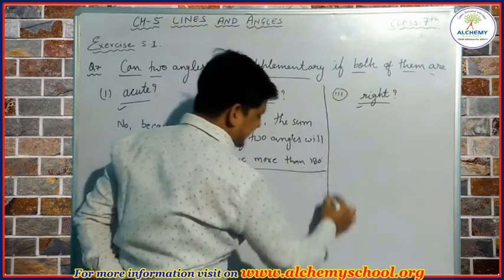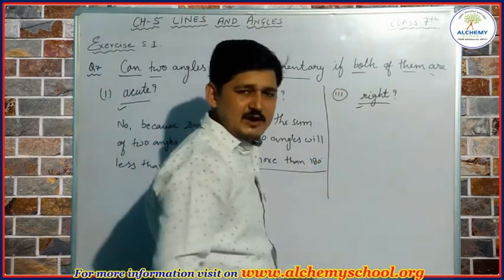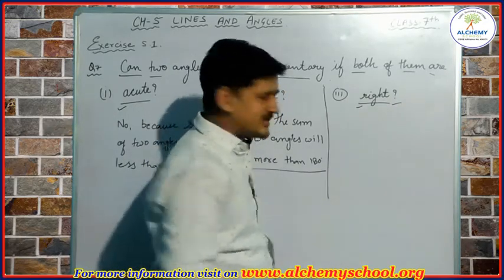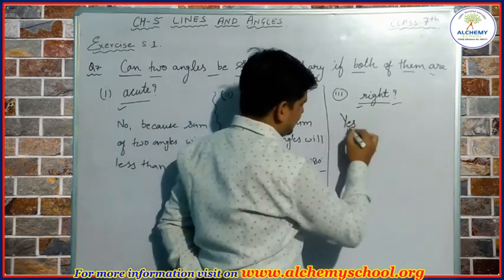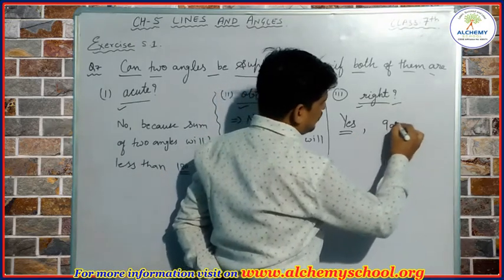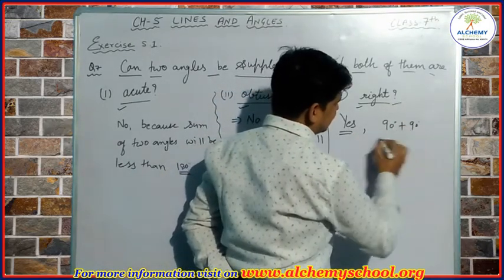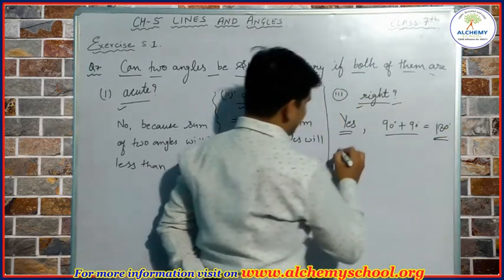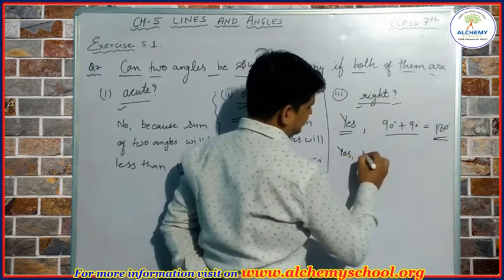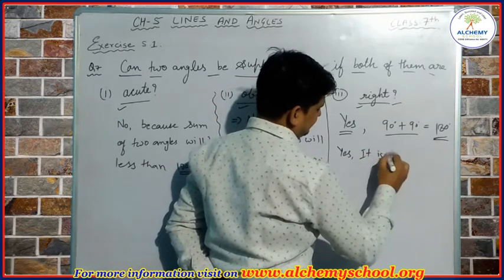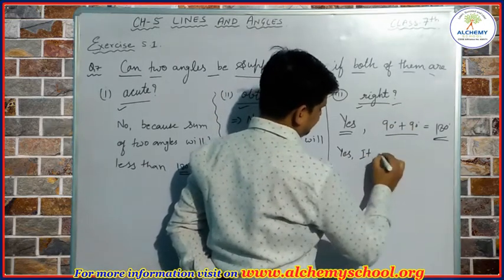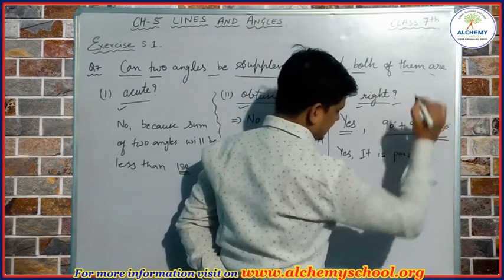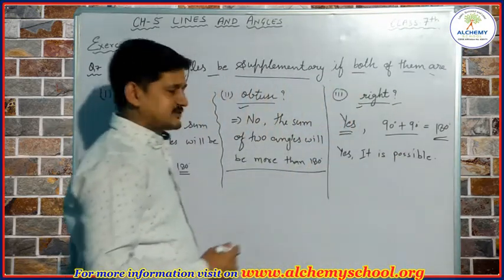Coming to the next, can we have a pair of supplementary angles where both the angles will be right? Yes, it is possible, because when we have two right angles and we add them we get 180 degrees. So we can write: yes, it is possible. Okay, let's see the next question.